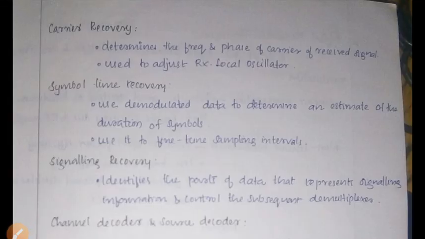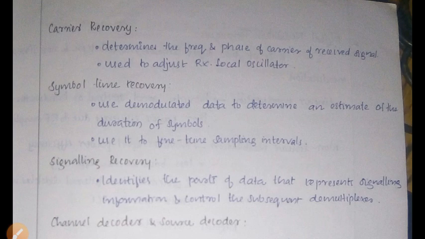Then the carrier recovery, it determines the frequency and phase of the carrier of the received signal. In the received signal, there will be a carrier, right? So it will just determine the frequency and phase of the carrier signals. Okay, it is used to adjust the receiver local oscillator.